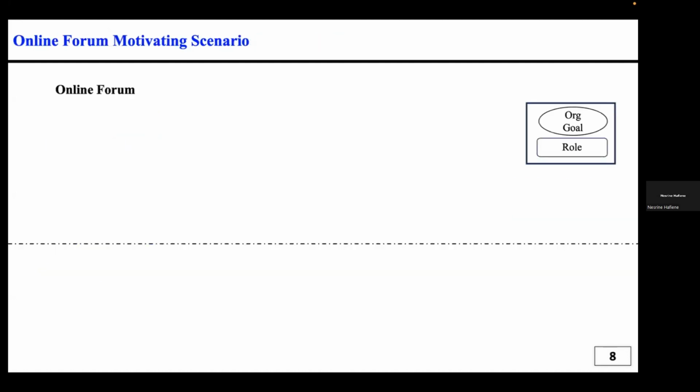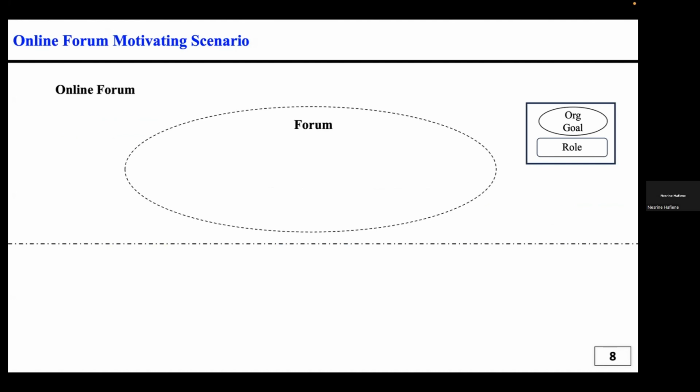So to introduce those three steps, we will use a user scenario for agent-based interaction and use it for online forums. So let's suppose that we have an online forum. In this online forum, we have a forum that contains the discussions where users can share information and post messages. In this forum, we have two main roles. We have a subscriber and a contributor. So an agent that can be a user or software can be a subscriber or contributor.